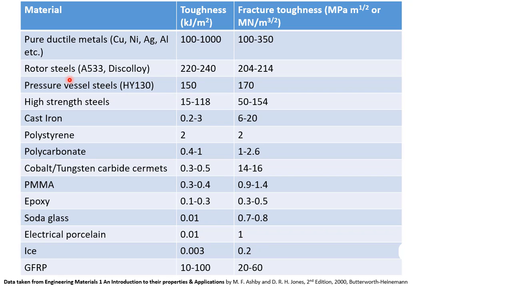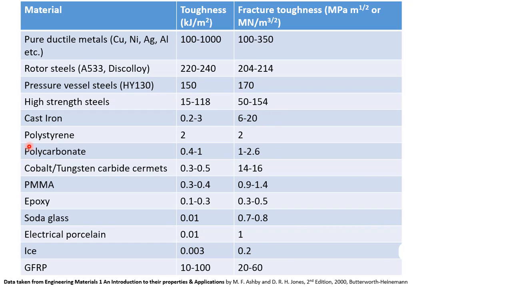As we increase the strength of the steel, for example rotor steels, pressure vessel steel, high strength steel, we can see that toughness is going down. So in this bulk material, which is not a composite, as we increase the strength, toughness goes down, and fracture toughness is also lower. For cast iron, which is considered a brittle material, toughness is very, very low compared to these ductile metals. Fracture toughness is also a low value.